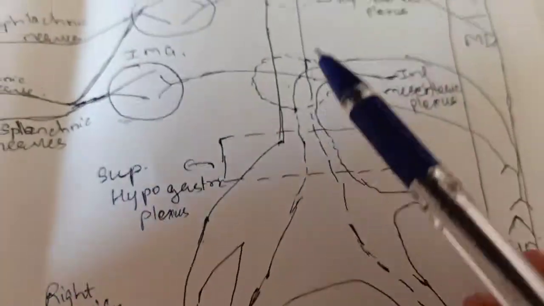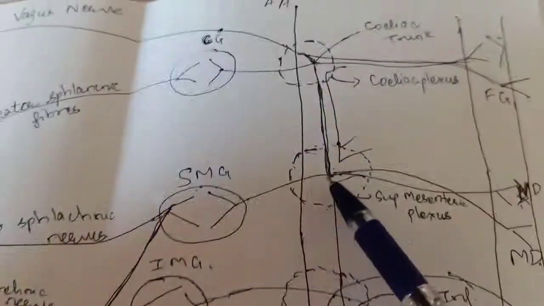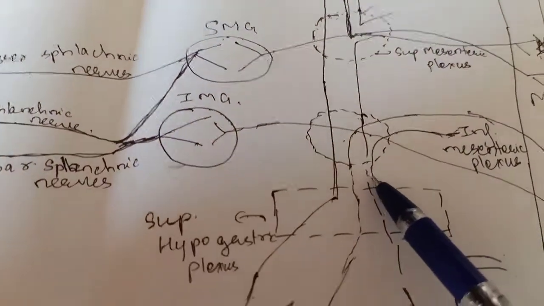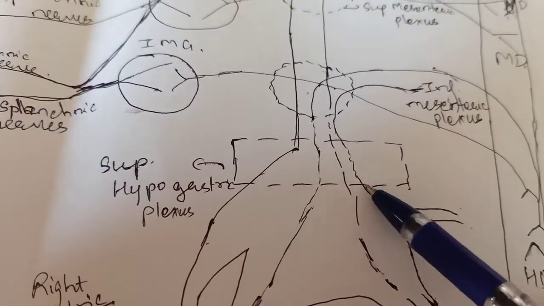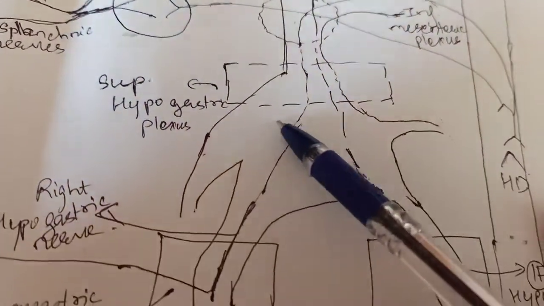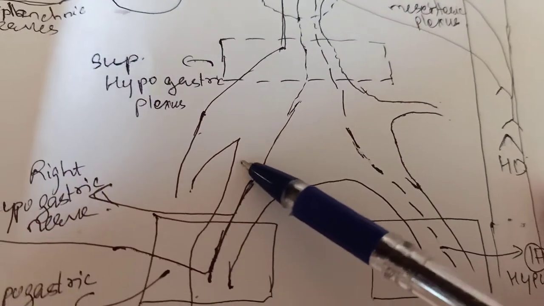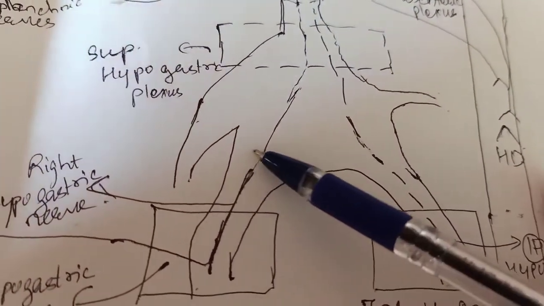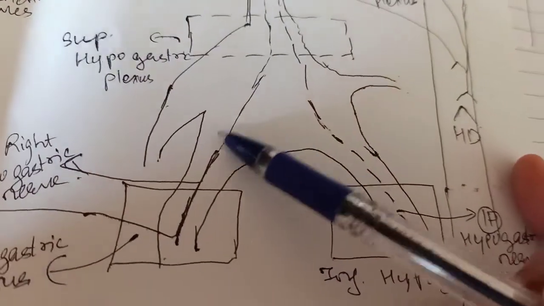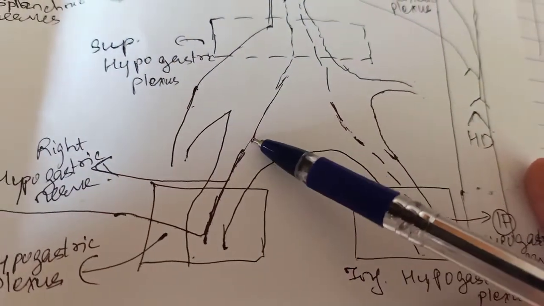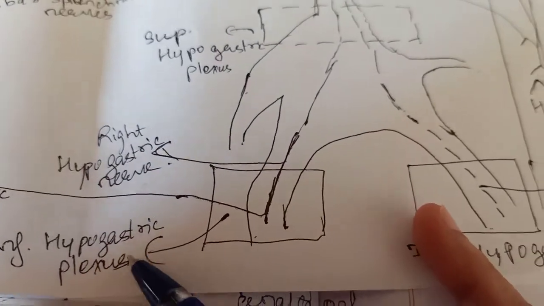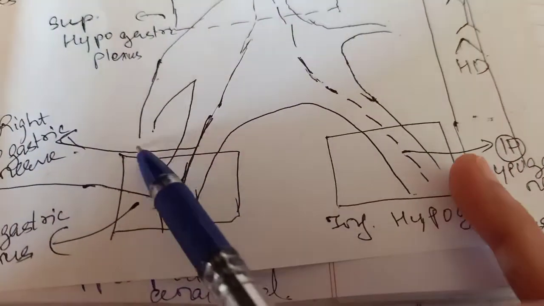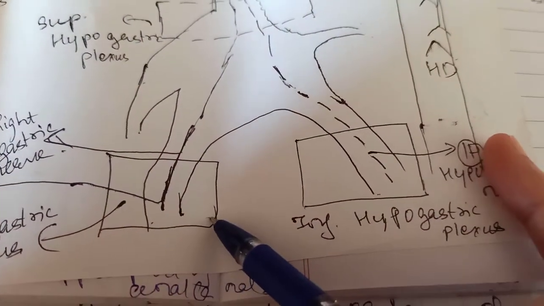Now see, this is the abdominal aorta. It bifurcates into the right and left common iliac arteries, which then divide into the internal and external iliac arteries. So the inferior hypogastric plexus is surrounding the internal iliac artery.